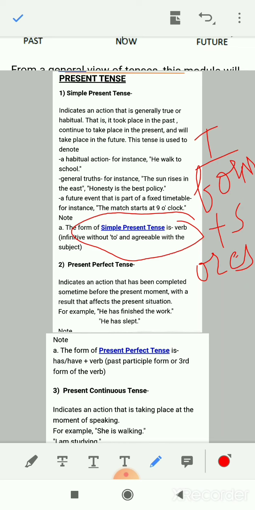By the end of this video, I will be sending you the tenses table, present tense and past tense table. You can copy in your fair notebooks.